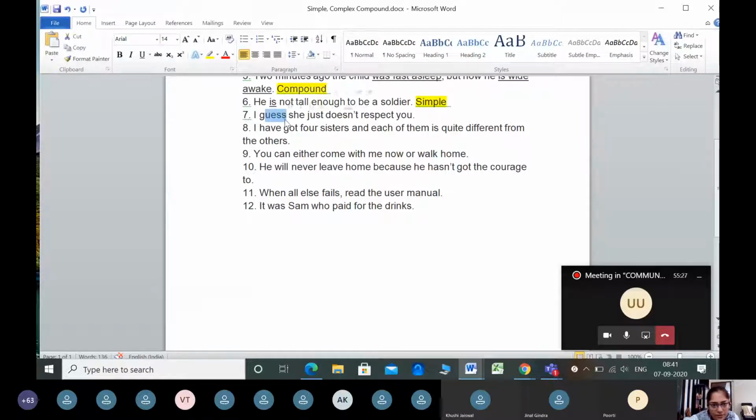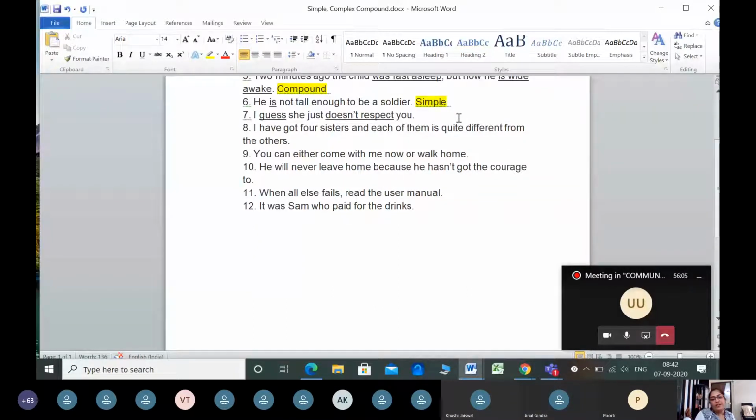I would underline the verb guess. Guess is a verb, correct? Doesn't respect. Does not respect is a verb, because does plus respect. Does not plus respect. The whole thing is a verb there, an action word. Two action words are there, so very clearly two clauses are there. So if two clauses are there, definitely it cannot be a simple sentence. It has to be either complex or compound.